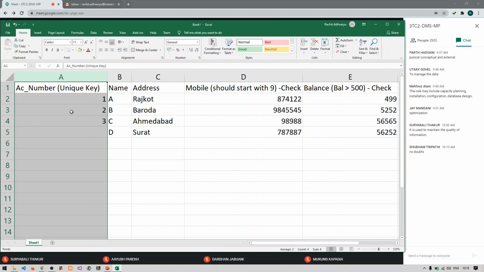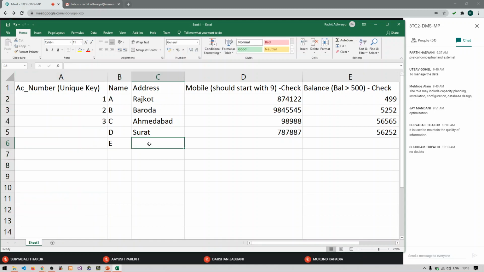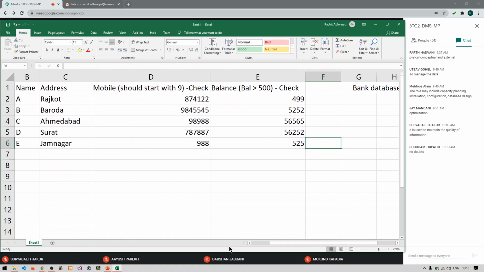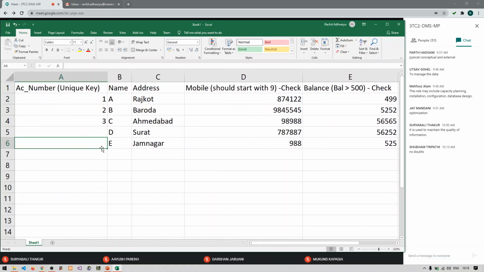Clear with this? What do you mean by unique key? So let us assume that again I am entering some data E, then let us say I am writing Jamnagar, some mobile number and some data, right? And let us say again I am keeping this empty. So now do you think we have duplicated data? Yes or no? You can see these column values. Do you find any duplicated data?